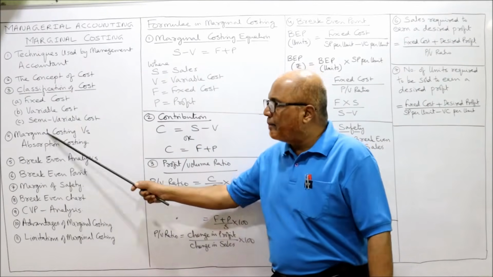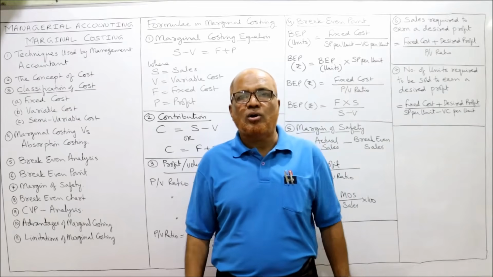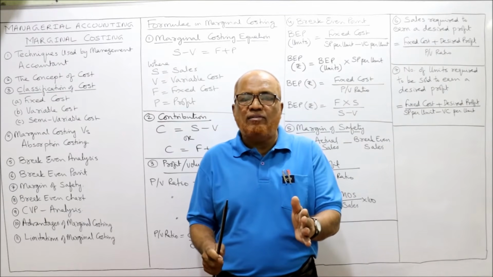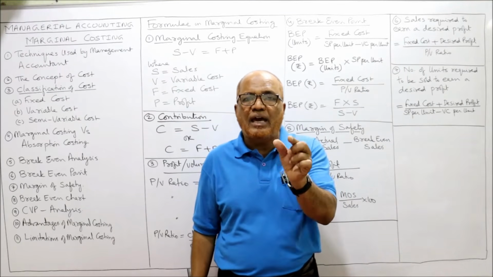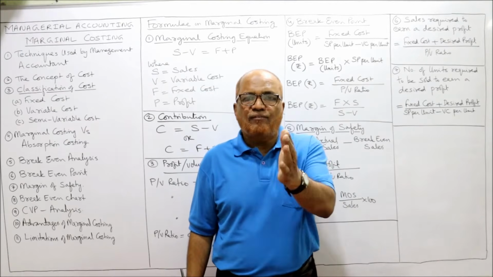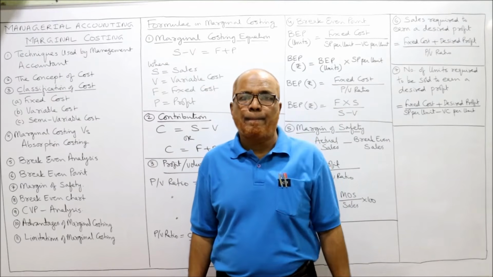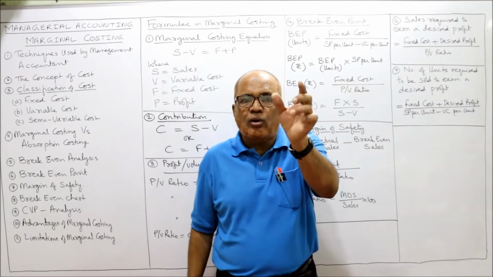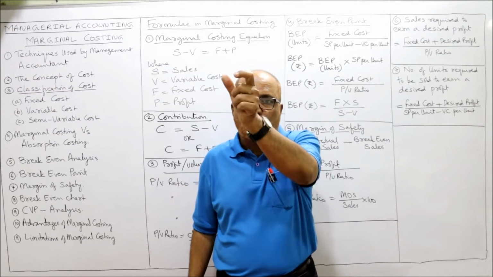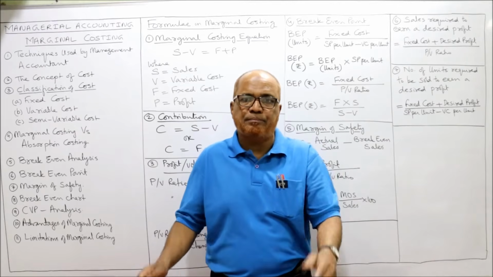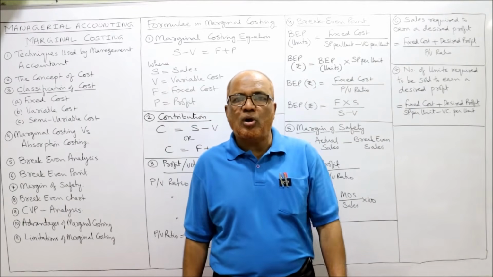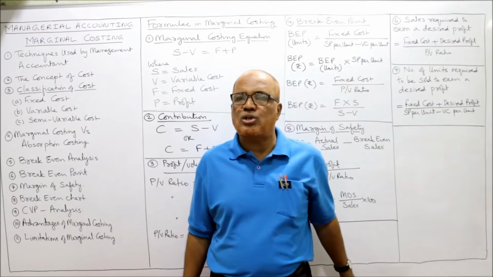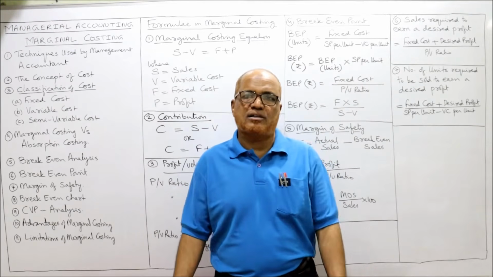What is the alternative? Marginal costing. What is marginal costing? Marginal costing technique will consider only variable cost. The fixed cost will be segregated. So before applying marginal costing, we have to segregate. We have to find out how much total fixed cost, how much variable cost. Separate them. Don't mix up, because the nature, behavior of fixed cost and variable cost are different.